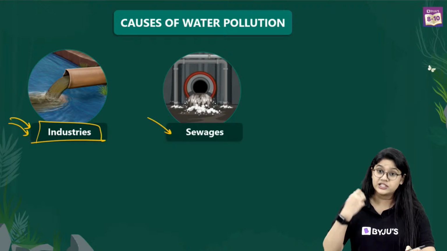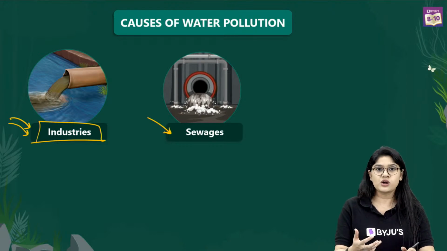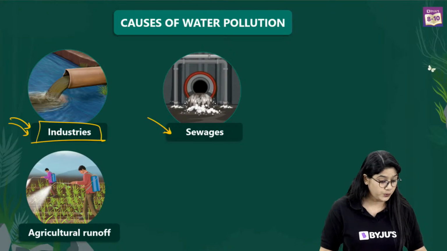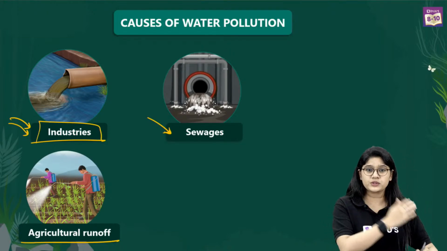Then comes the sewage, the domestic sewage, right? And of course, we have different types of sewage altogether. This also goes into the water bodies and causes pollution. Then of course, we have the agricultural runoff. Now, what happens over there?